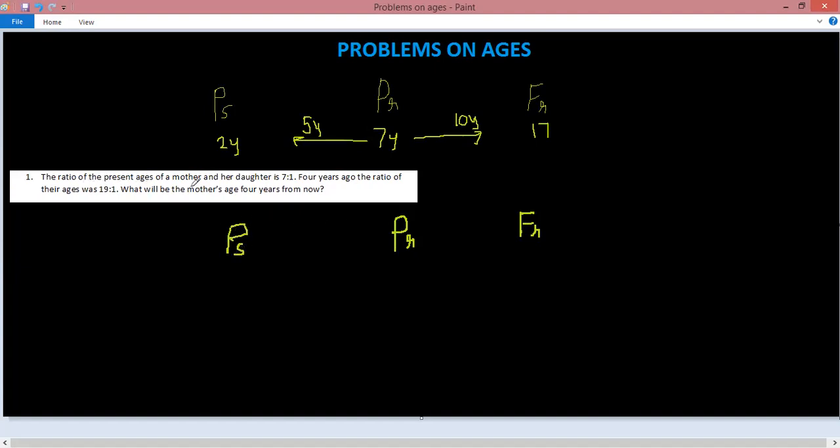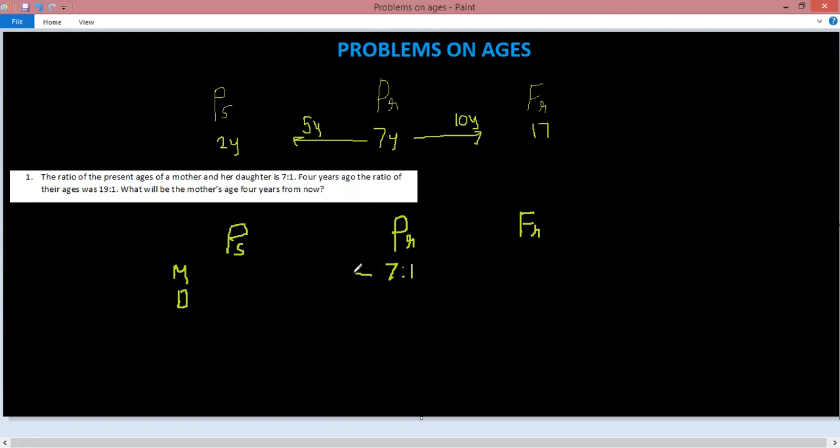Let me call mother as M, daughter as D. Now this ratio is 7:1, the ratio of mother and daughter at present.